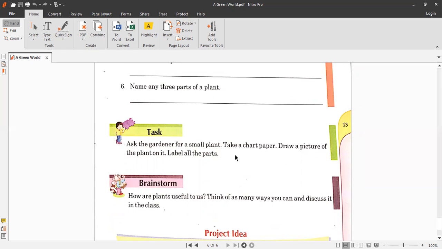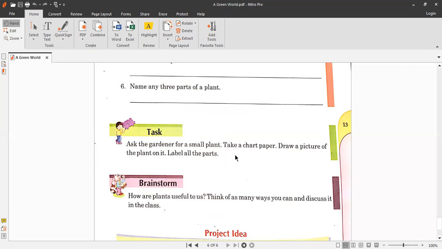So you can draw the picture of a plant on a simple piece of paper, and you can also label the parts. You can color the parts. You can draw the roots, then the stem, then the leaves. One leaf on the right side, one leaf on the left side, and you have to draw so many leaves, and then the bud, and then the flowers. You can also draw the fruit if you want to, or if you do not want to, you can leave the fruit out. Only draw the different parts of a plant and label it as well.